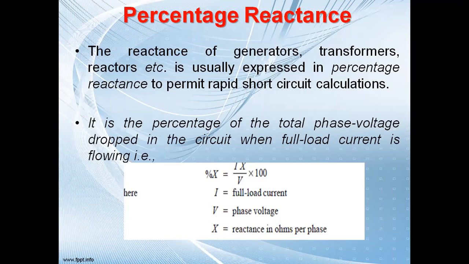The reactance of generators, transformers, reactors, etc. is usually expressed in percentage reactance to permit rapid short circuit calculation. It is the percentage of the total phase voltage dropped in the circuit when full load current is flowing. So percentage reactance equals I into X by V into 100, where I is the full load current, V is the phase voltage, and X is the reactance in ohms per phase. Is it clear?